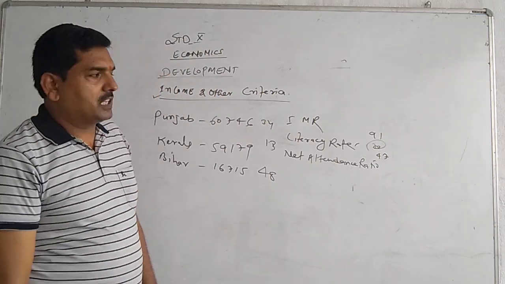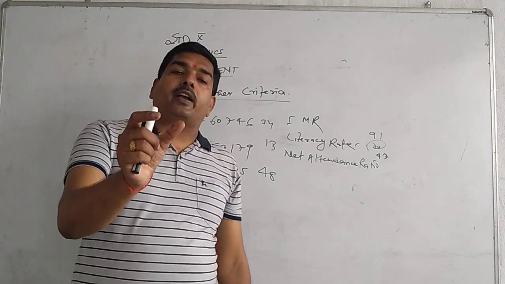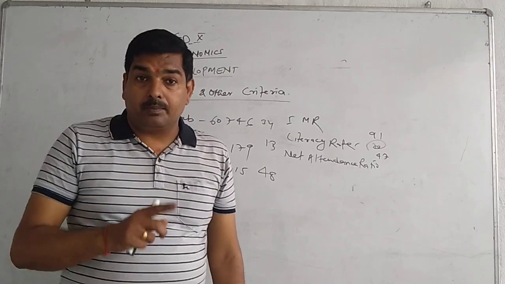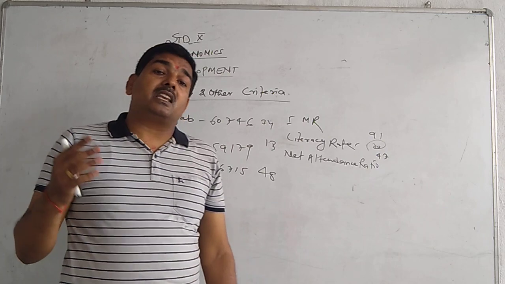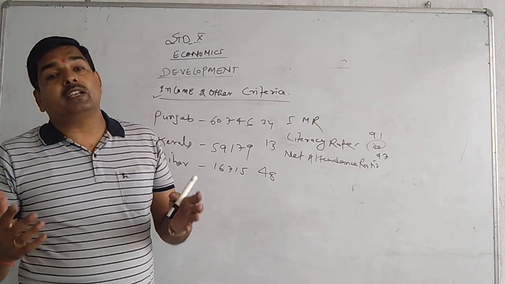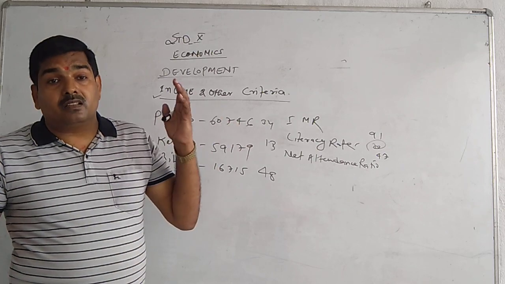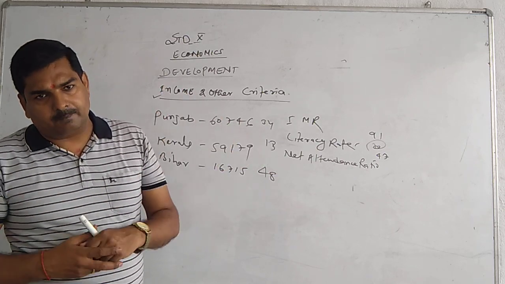Now, public facilities. There is a question: money in your pocket cannot buy each and everything that you need to live well. Again, the same matter. Every society wants a large amount of money so that their life will improve, and they can buy all the material things to survive in better condition.